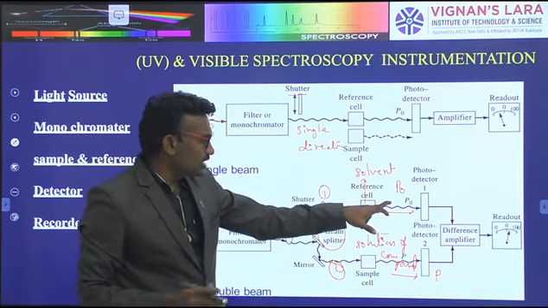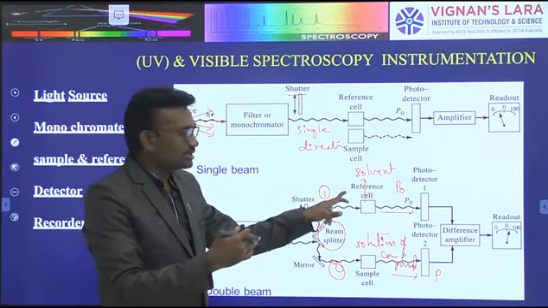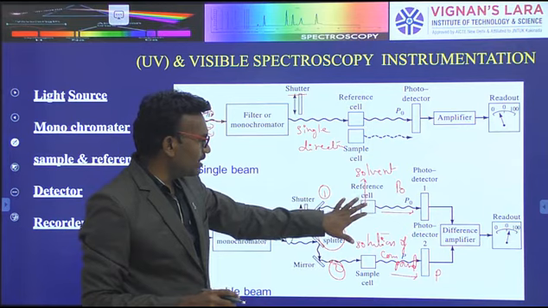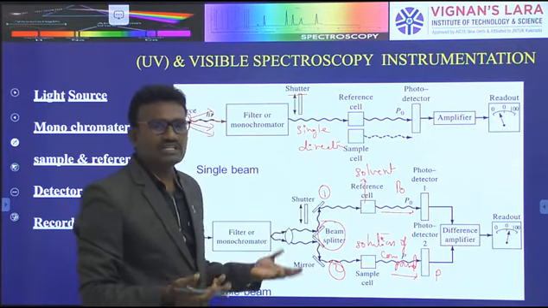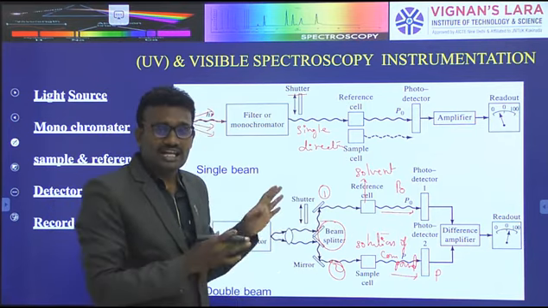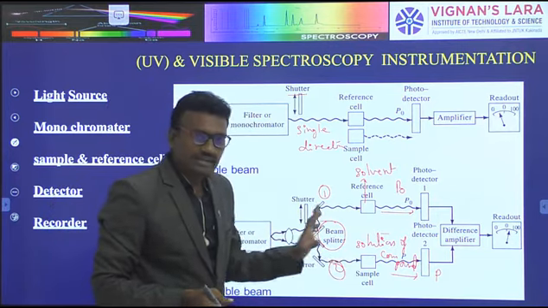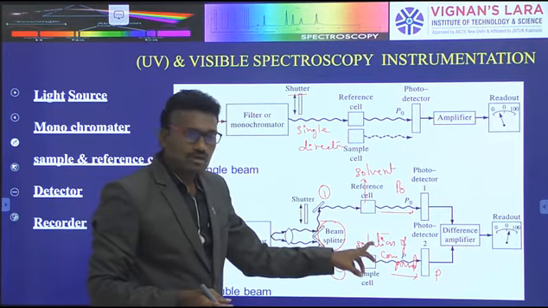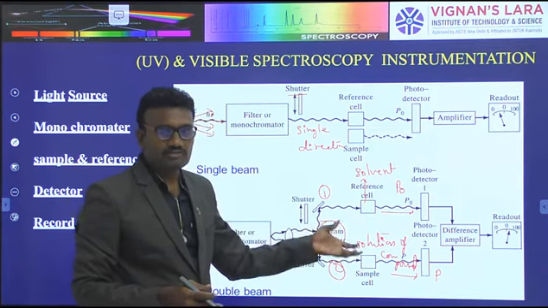P naught is equal to the half-wave light, because there is no absorption of light; the reference contains only solvent and no compound or ions. But the main sample contains a solution of compound, with different types of electrons and ions.